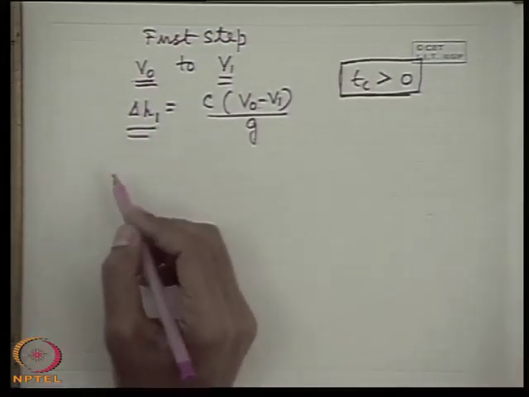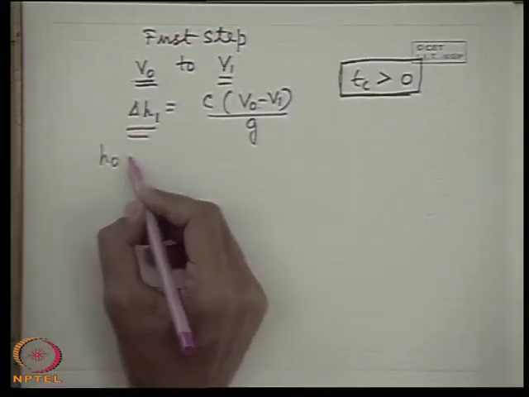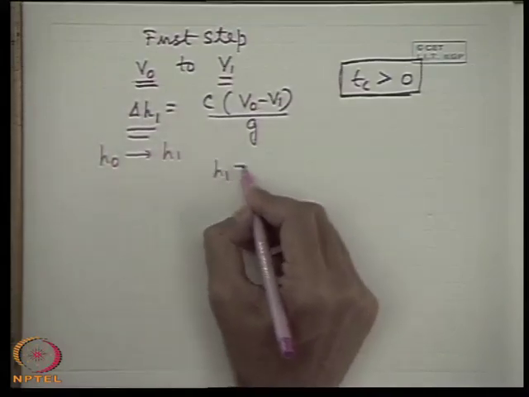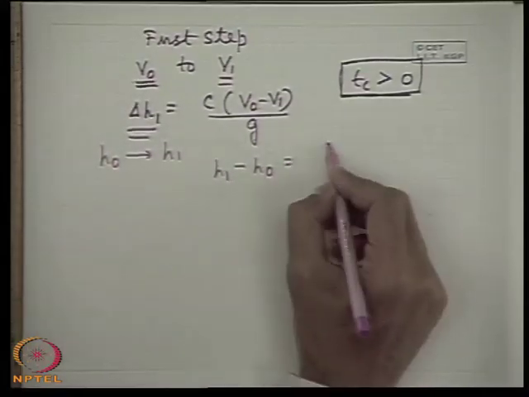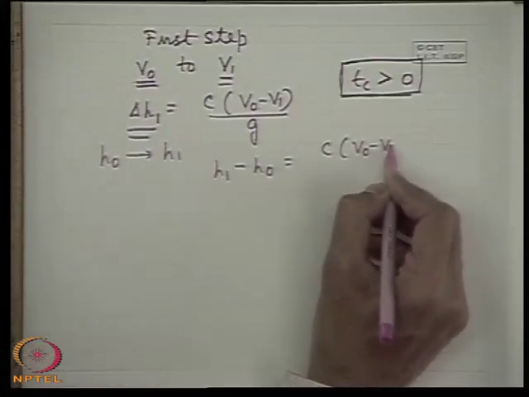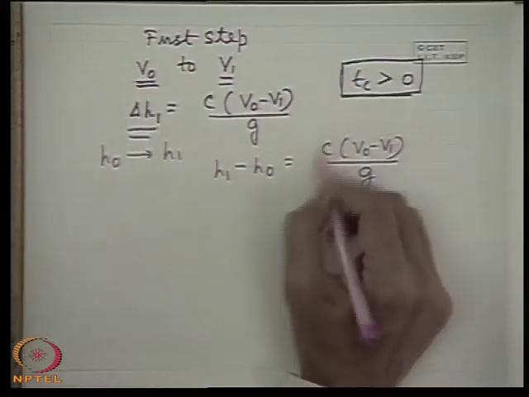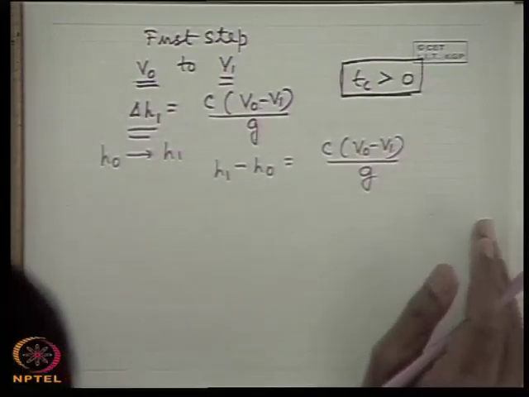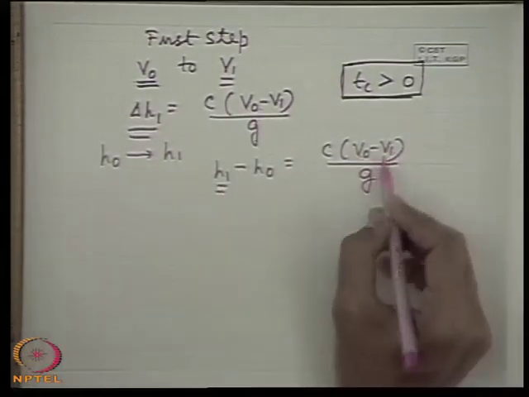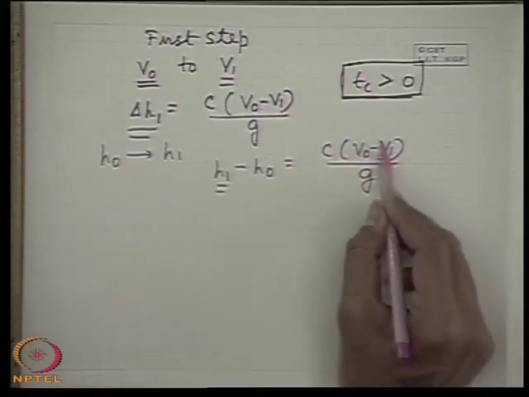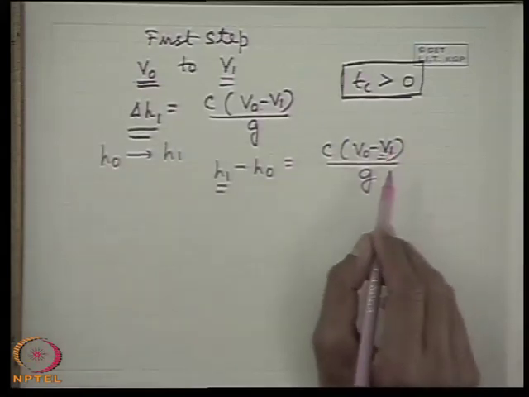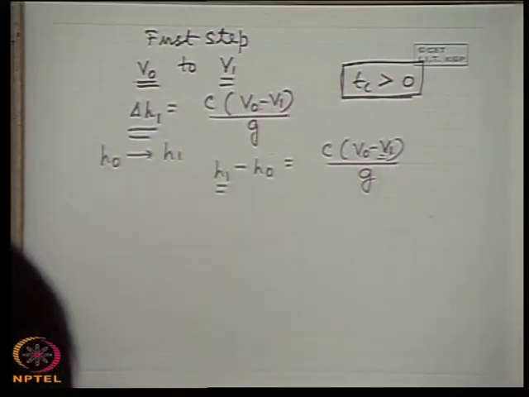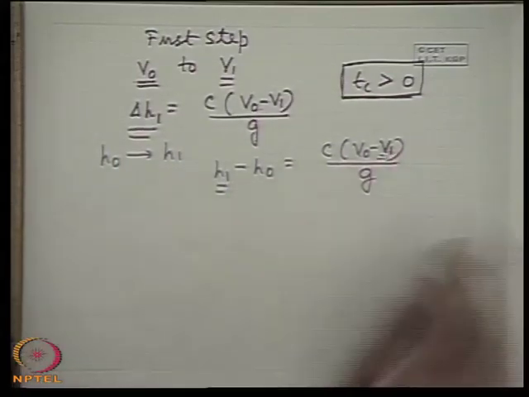Now, if the initial head is H0 and the final head is H1, then we can write delta H1 as H1 minus H0 equals c (V0 minus V1) by g. This is the pressure head rise because of the deceleration from V0 to V1. Here there are two unknowns, H1 and V1, to be found out. We do not know up to what velocity the liquid has been decelerated. So to find H1 and V1 simultaneously, we require another equation.